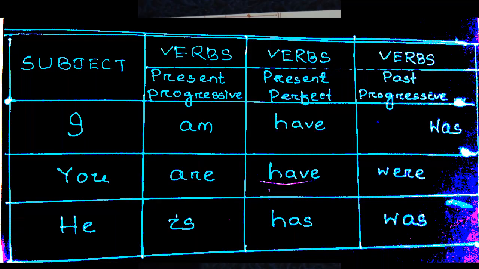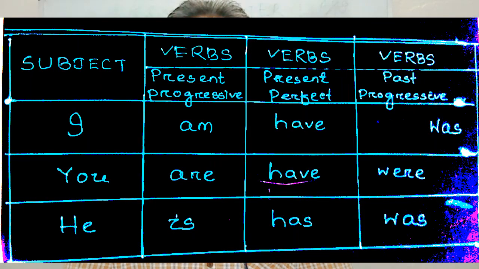We know am, have and watch. Am is for progressive, have for perfect, was for past progressive. Like this, for the subject we can use for present progressive are, for present perfect have, and for past progressive we are, you are.